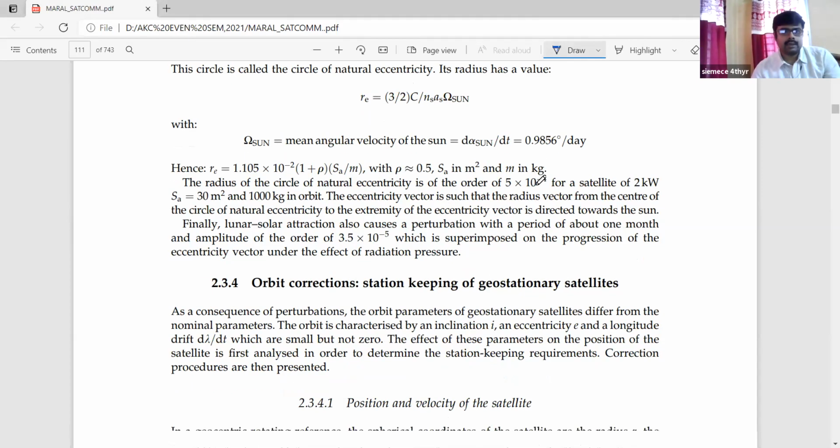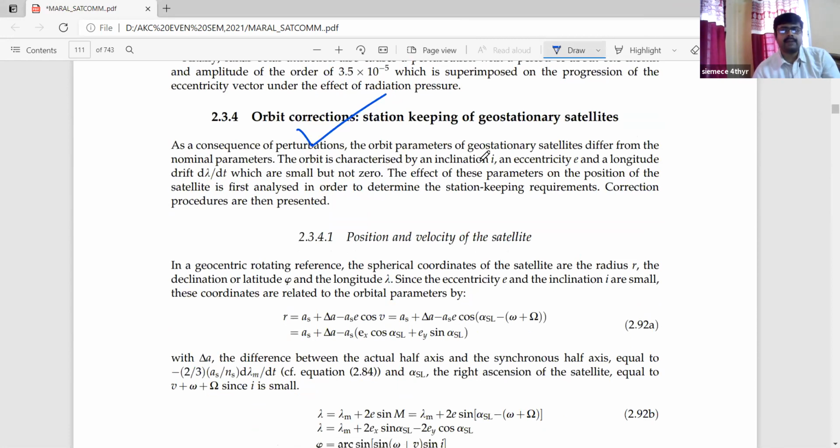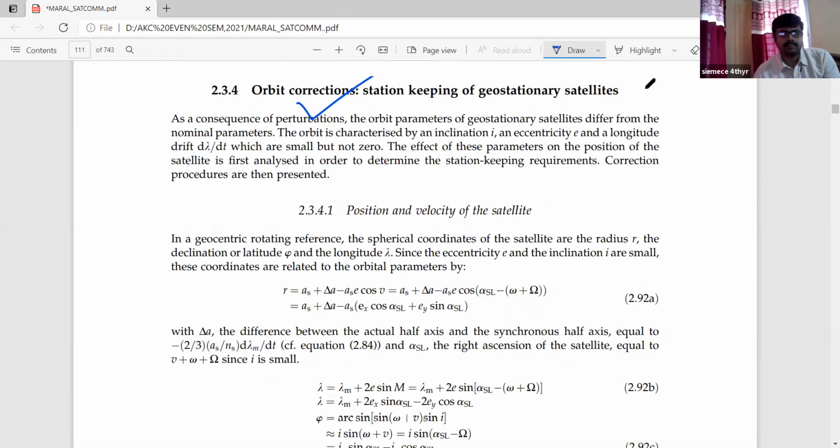In this class, we will briefly discuss only one topic because I have other official assignments. So for this session, I have already mentioned that today's class will be a smaller one. What we will discuss is the orbital correction, because we have already discussed different perturbation mechanisms. Obviously, related to the perturbations, there are certain corrections, locational corrections, latitude and longitude corrections, keeping in mind all the related perturbations that you have discussed. So for this session: orbit correction, station keeping of the stationary satellite.